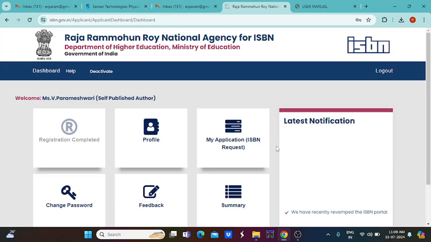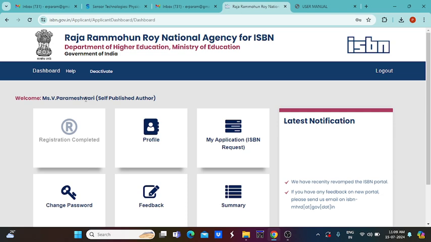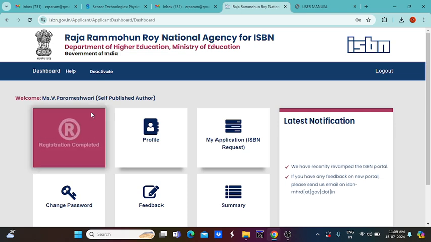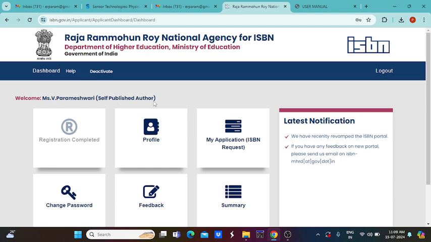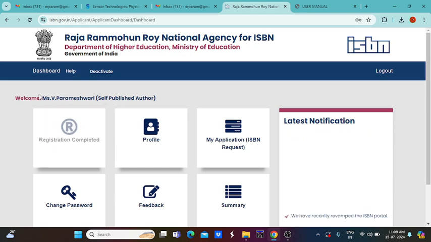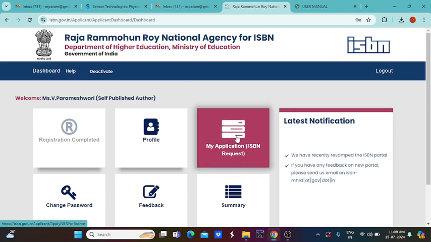Next it moves to the next web page. Here I have already mentioned my name. During the registration process, that name appears here. So, self-published author: whatever I want to publish, I registered as a self-published author. Here it is mentioned on the front page or home page of this website.